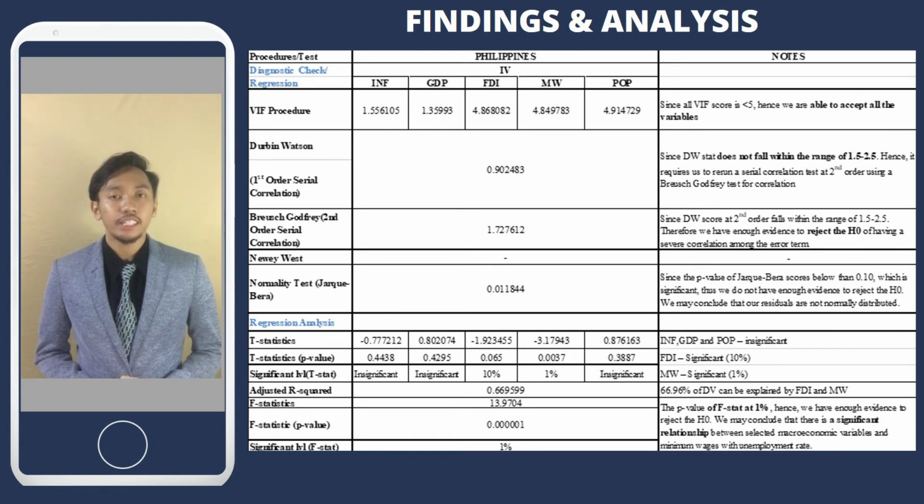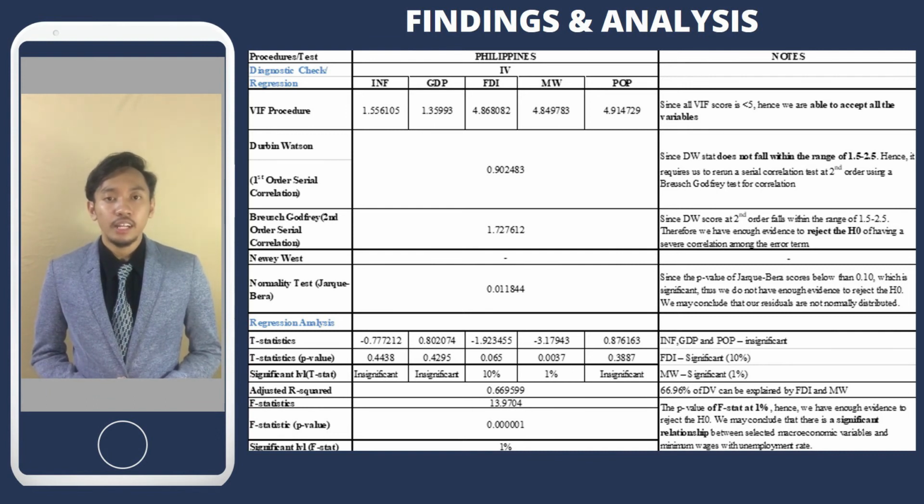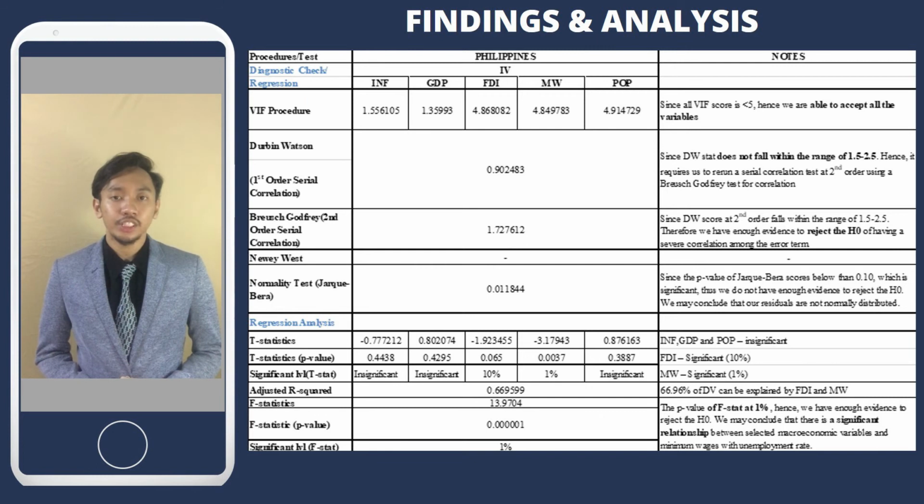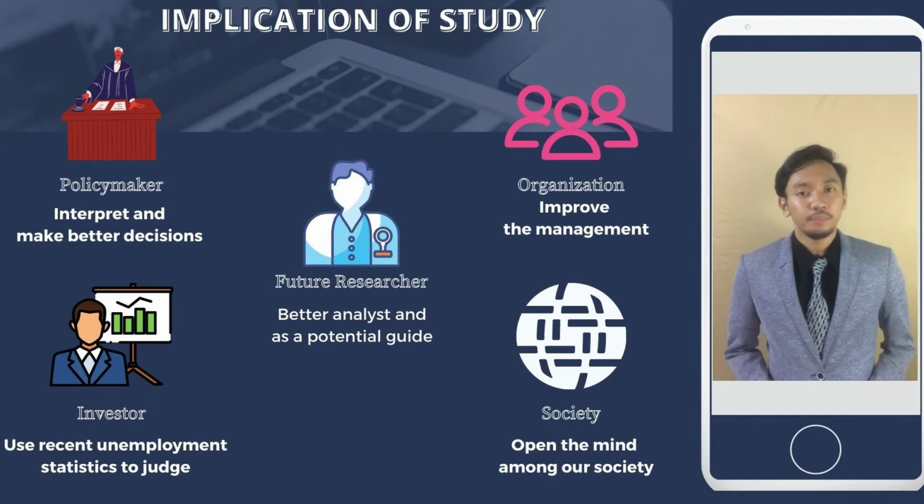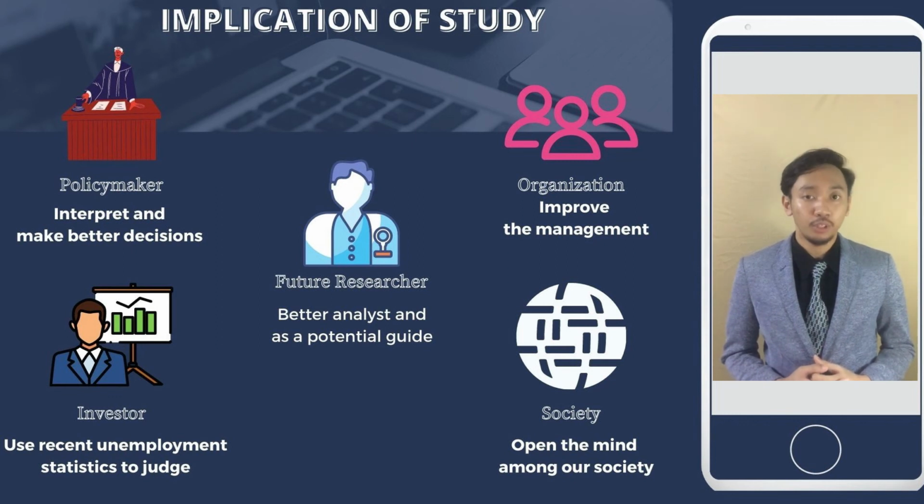Based on the F-test, we have enough evidence to reject the null hypothesis because the p-value of the F-stat is significant at 1%. Therefore, we can conclude that there is a significant relationship between foreign direct investment and minimum wages with unemployment rate. For the implication of the study, first, to the central bank as policymaker, this research will assist the policymaker to interpret and make better decisions on controlling the economy and solving unemployment.